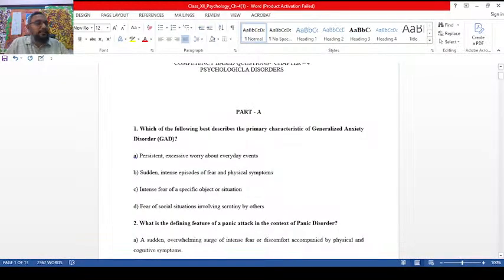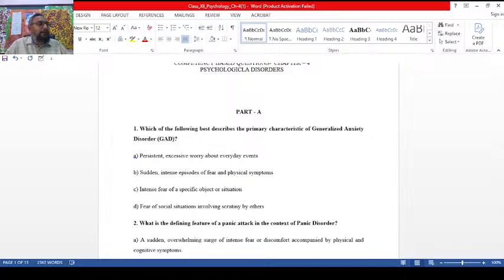So I divided this chapter into three parts: part A, part B, part C, and most of the questions are 1 mark short answers with MCQ type only created. In the second version we will try to see the case based questions and application based questions from chapter 4. Now the first question: which of the following best describes the primary characteristics of GAD?